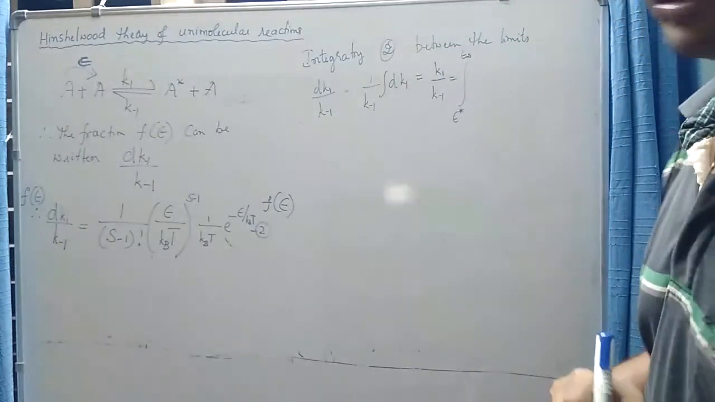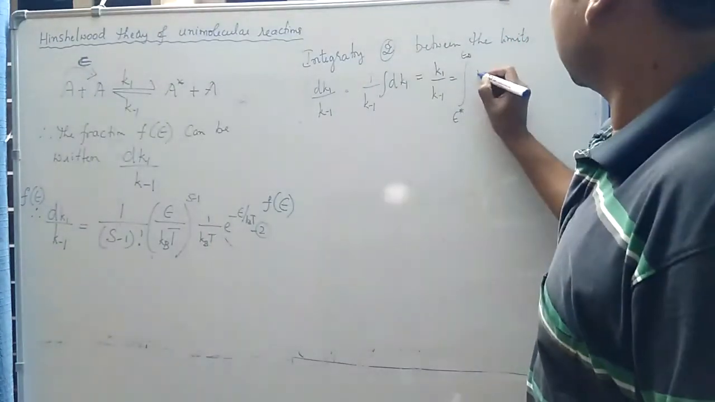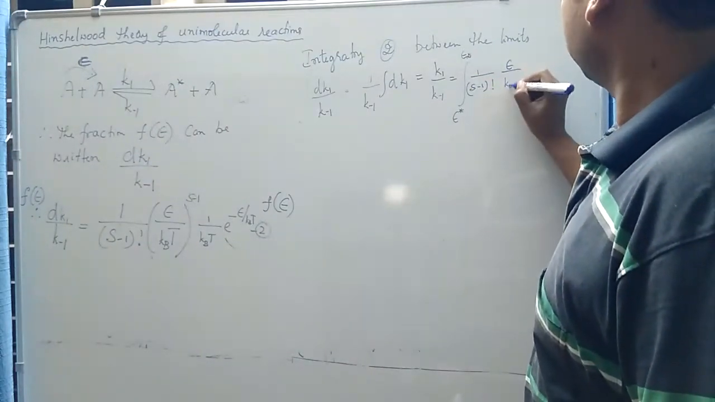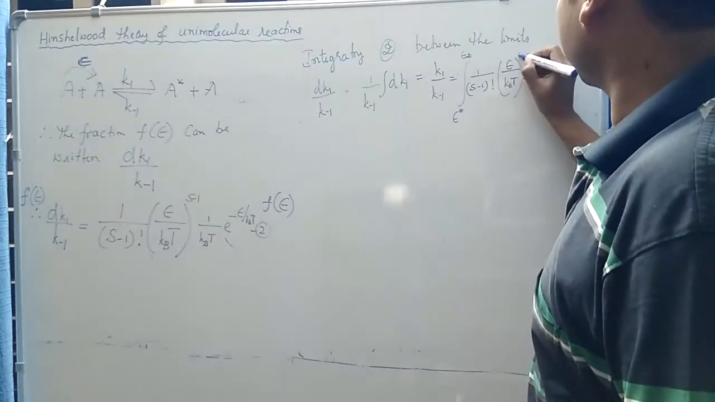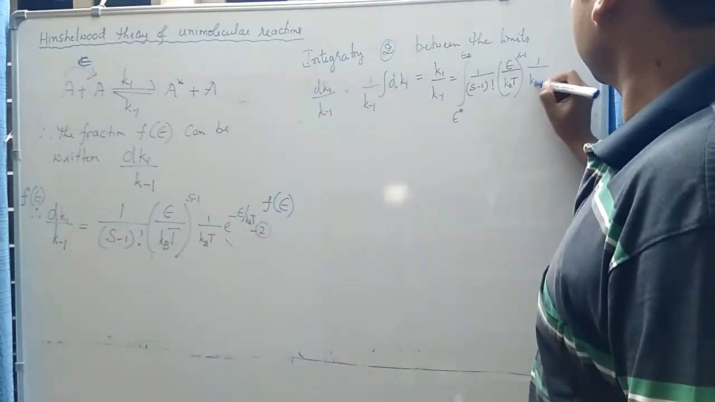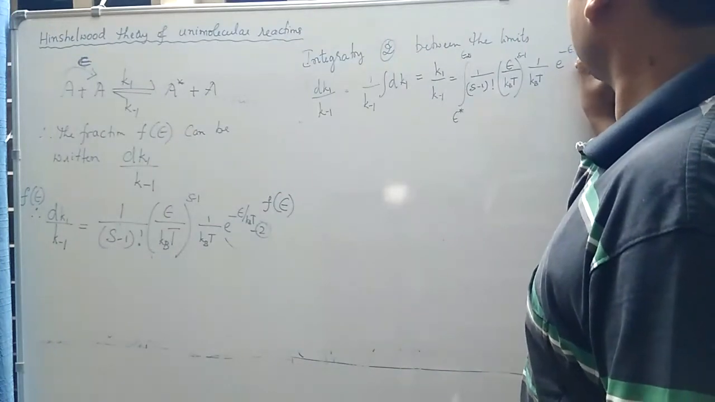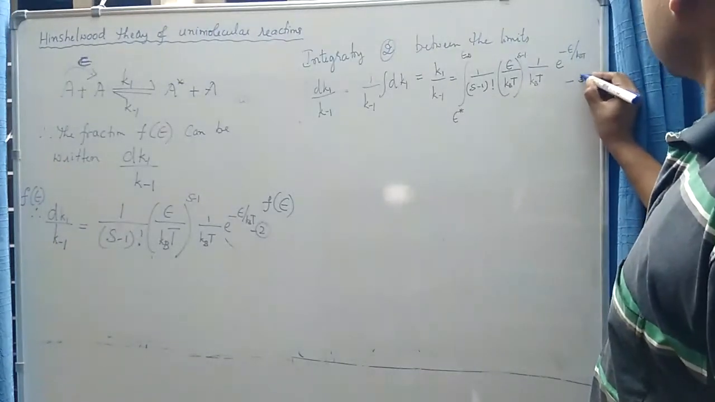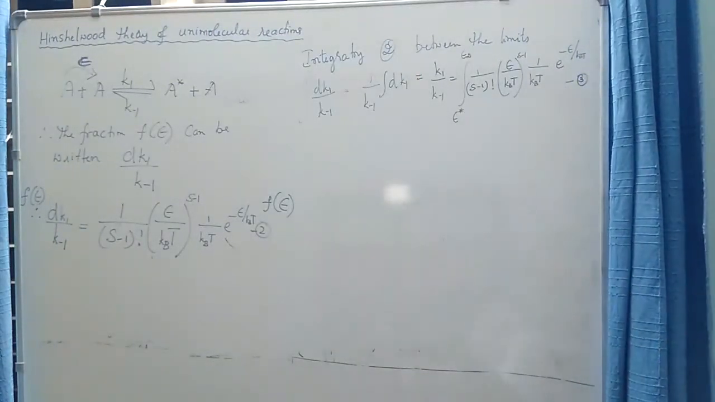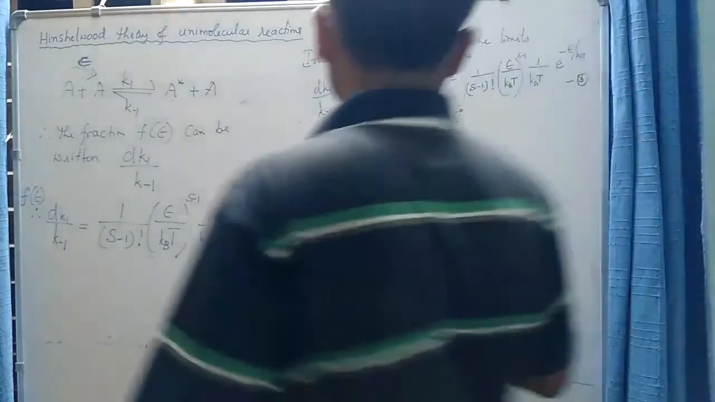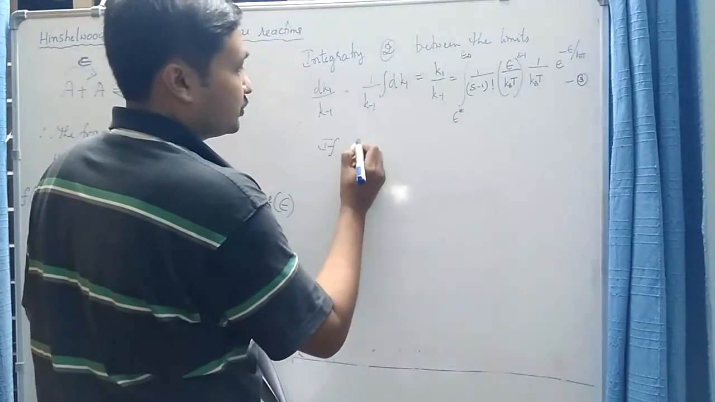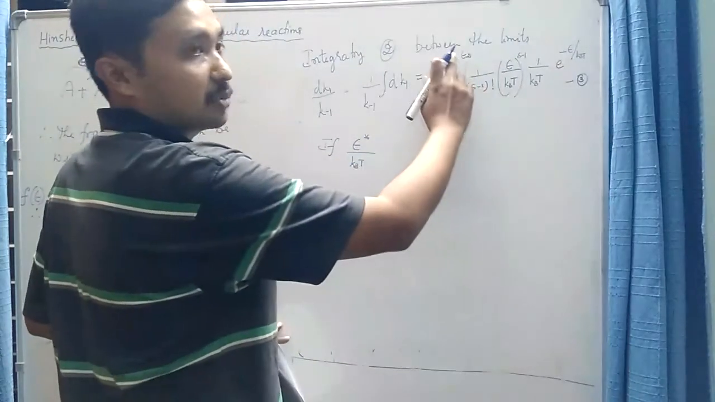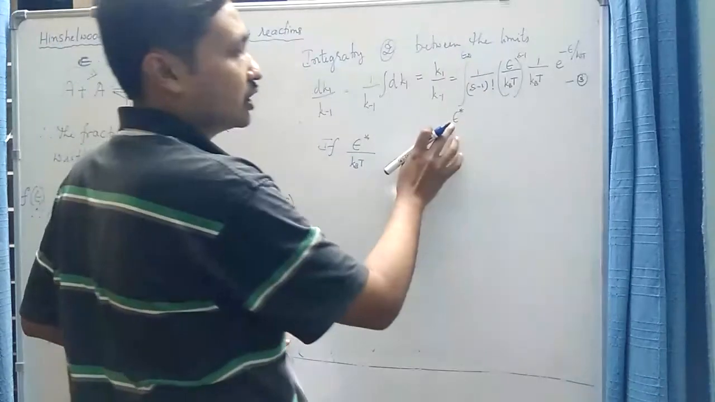or I will take it as epsilon infinity, of 1 by s minus 1 factorial into epsilon by kb into t, to the power s minus 1, into 1 by kb into t into e to the power minus epsilon by kb into t. Okay, this integration is solved by making some approximation. When I apply the limits, the upper limit is infinity, and the lower limit is epsilon star.